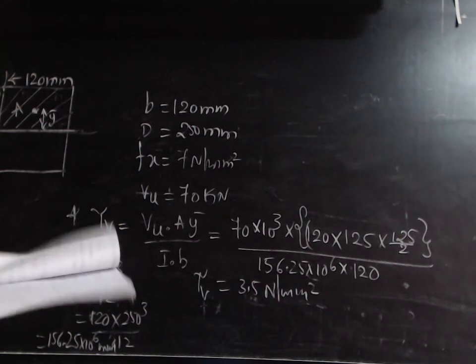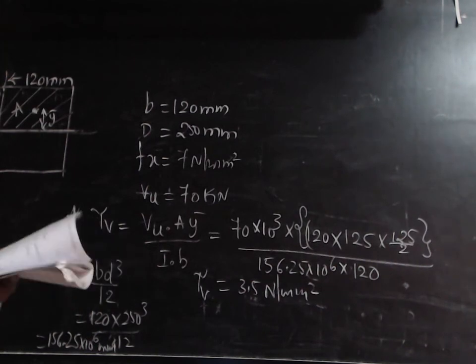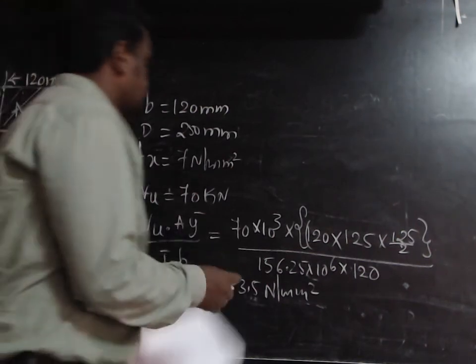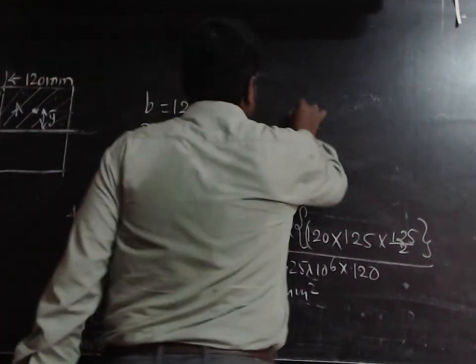So now actually what do we want to calculate? We want to calculate the principal tensile stresses, that is sigma max.